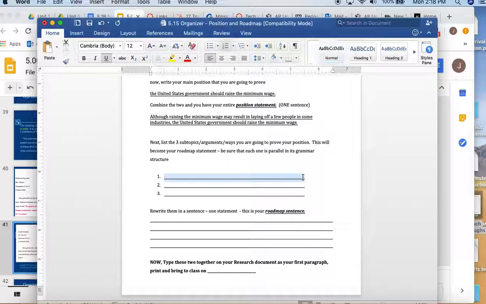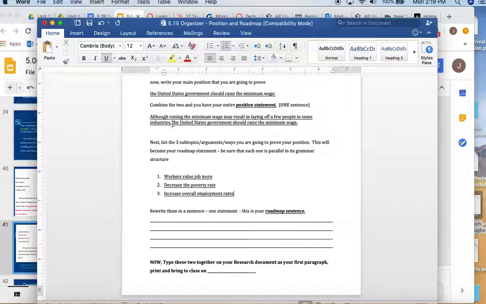Well, my first reason it should raise the minimum wage is because workers will value their jobs more. The next reason would be that it would decrease the poverty rate. Again, you're going to write these by hand. I would prefer that you do them in pencil on your paper, and you want to make sure that these are not capitalized. You're going to end up putting them into a sentence. And then my last reason, the United States government should raise the minimum wage because it will increase overall employment rates.